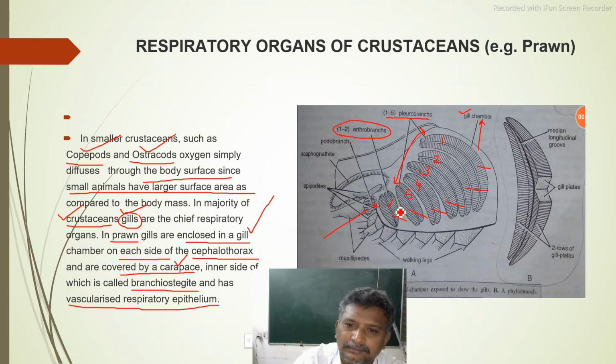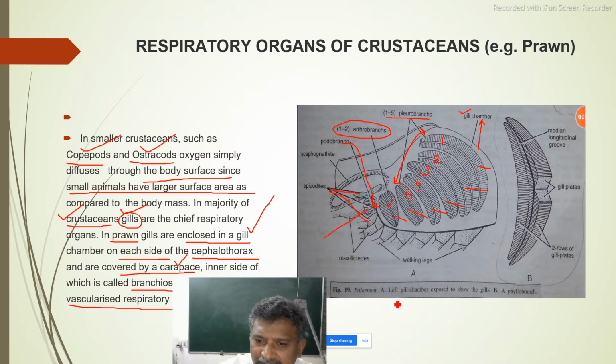Arthrobranch. This one, podobranch. This one is epipodite. Now, when we see a gill, say this is a gill chamber exposed to show the gills. This is a phylobranch.